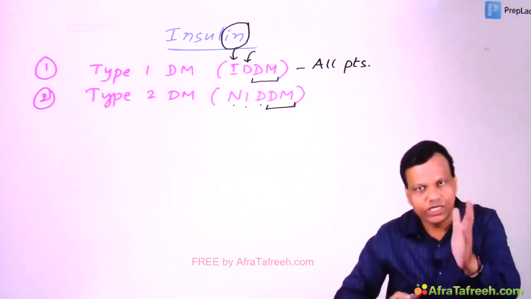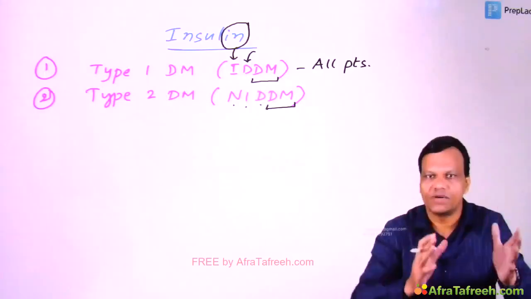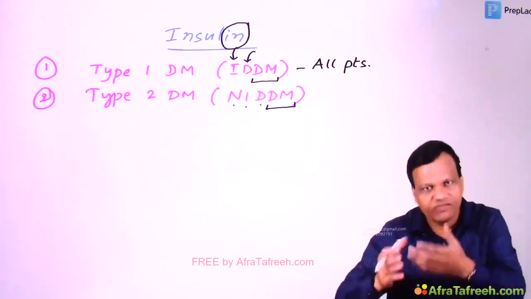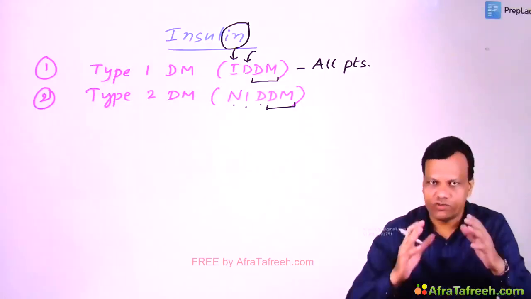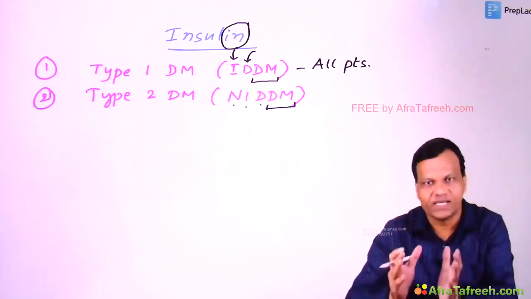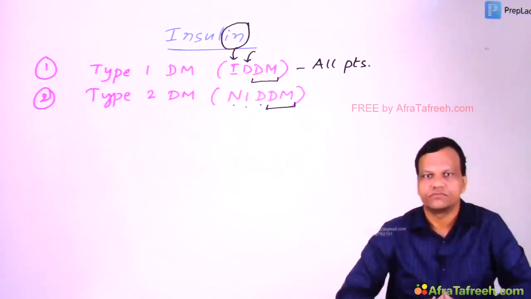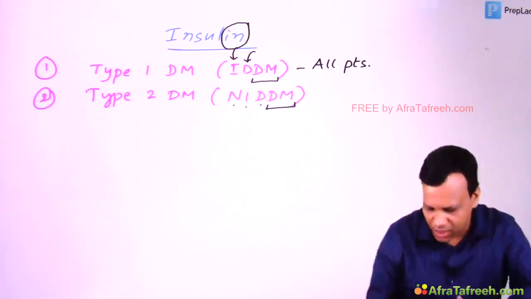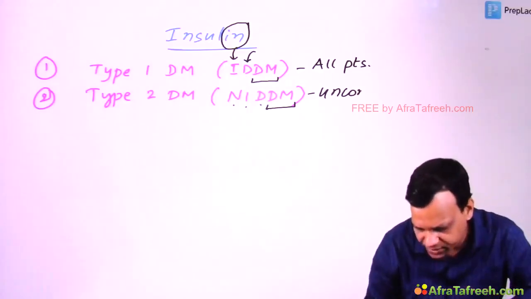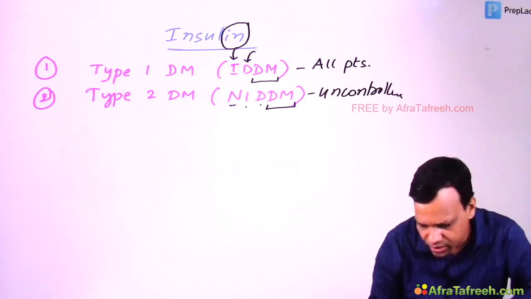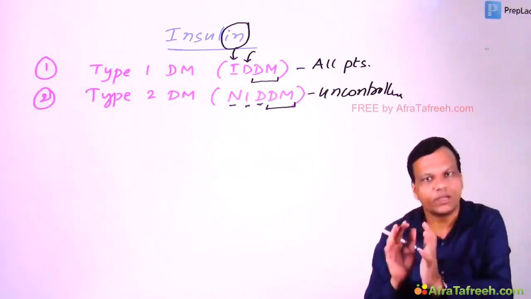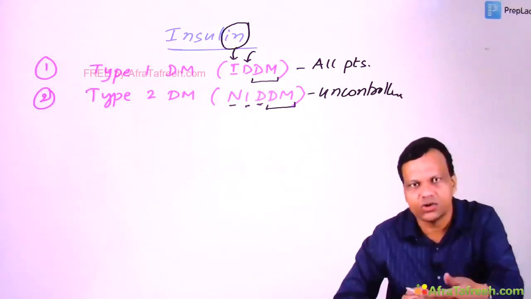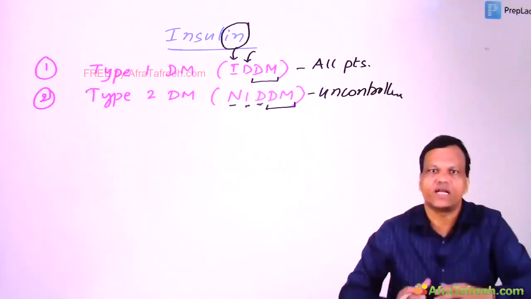And how long do you need to treat a diabetic patient? For type 1 diabetes, how long will you need to give insulin? Yes, it is lifelong. And who will prefer injection lifelong? So first of all, we will prefer oral drugs. So in type 2 diabetes, we will prefer oral drugs first. But if oral drugs are not able to control blood sugar, then we can use insulin. So that means for uncontrolled patients of type 2 diabetes. Remember, the name says non-insulin dependent diabetes mellitus. It is not dependent on insulin. It can be treated without insulin also. But we never said that insulin cannot treat. Insulin can treat this also. Okay? So for uncontrolled patients, we will like to give insulin.